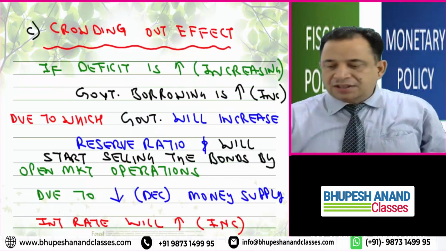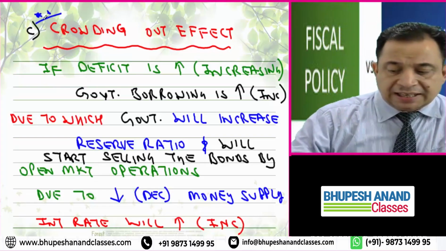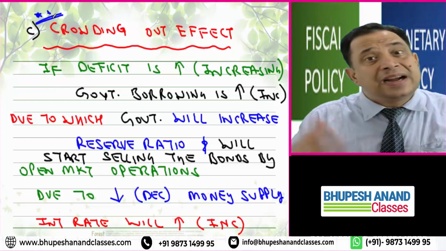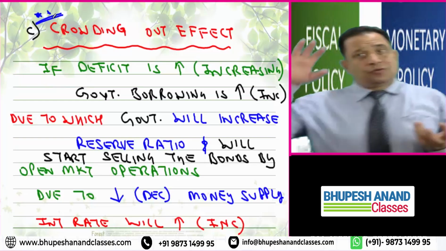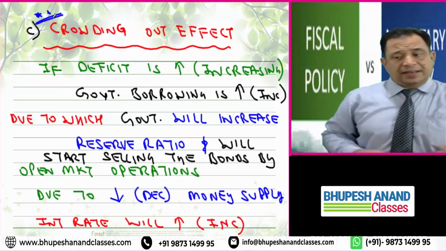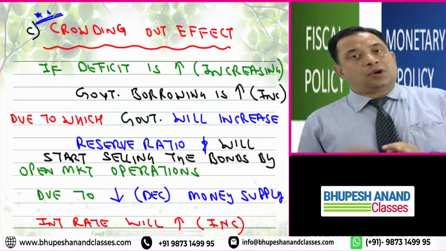Next is the crowding effect. Very important for examination purposes, the crowding effect plays a very important role in implementing discretionary policy. So first, write down what I have written for the crowding effect. If the deficit is increasing, government borrowing will increase.